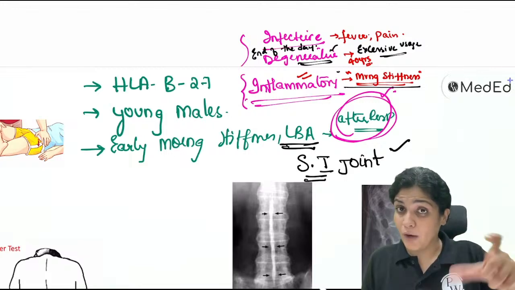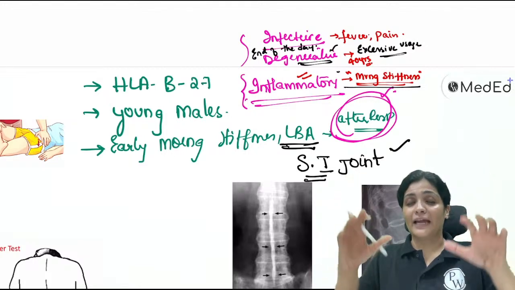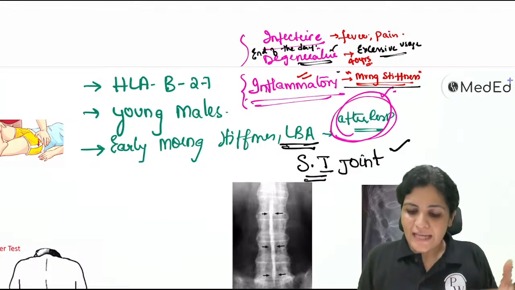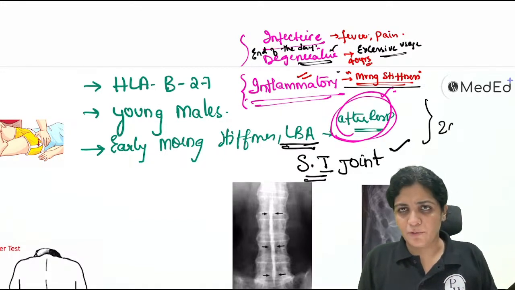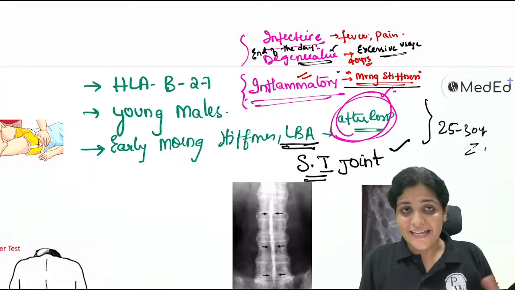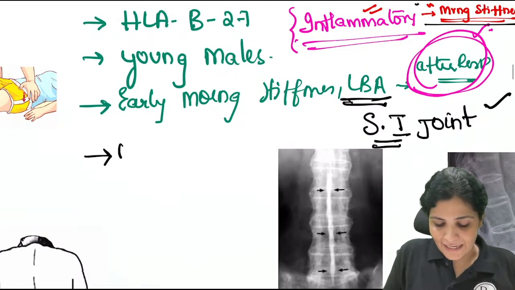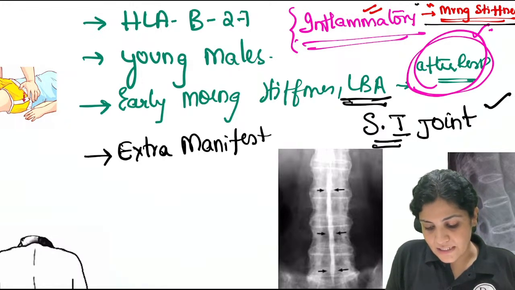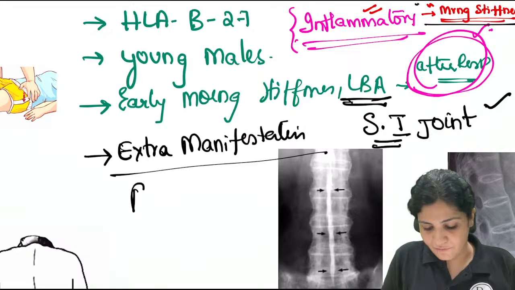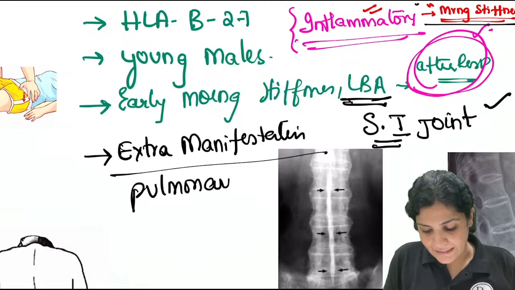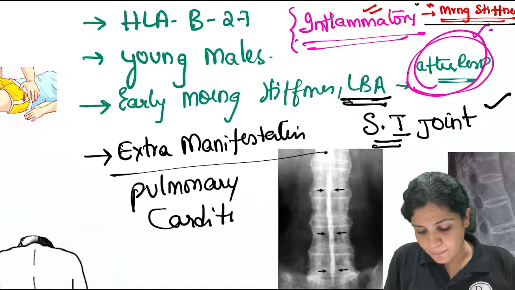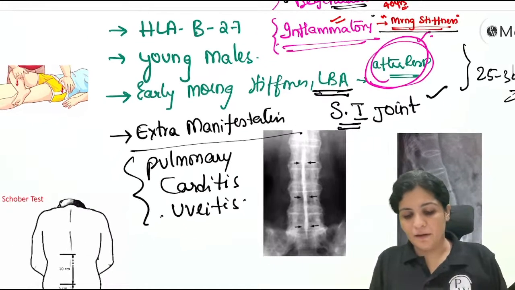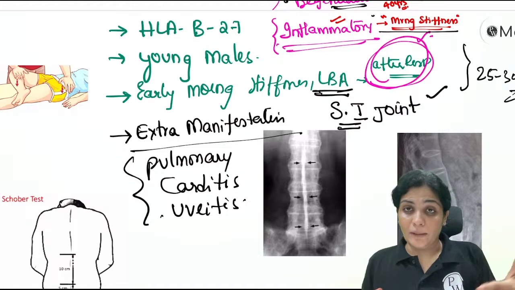Again, I've told you the reason why it is more in the morning, and now the patient gets up, does all the exercises, and now the pain gets relieved. Understood? This happens over a period of time, probably 25 to 30 years. Once he has entered 30 years, there are extra manifestations such as pulmonary complications. He will have heart problems like carditis, or he will have eye problems such as uveitis, right? So these are extra bony manifestations he will have.